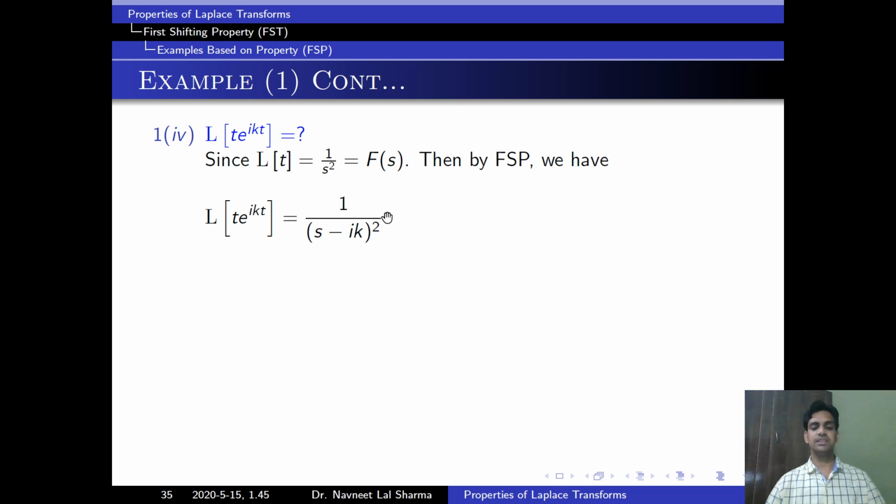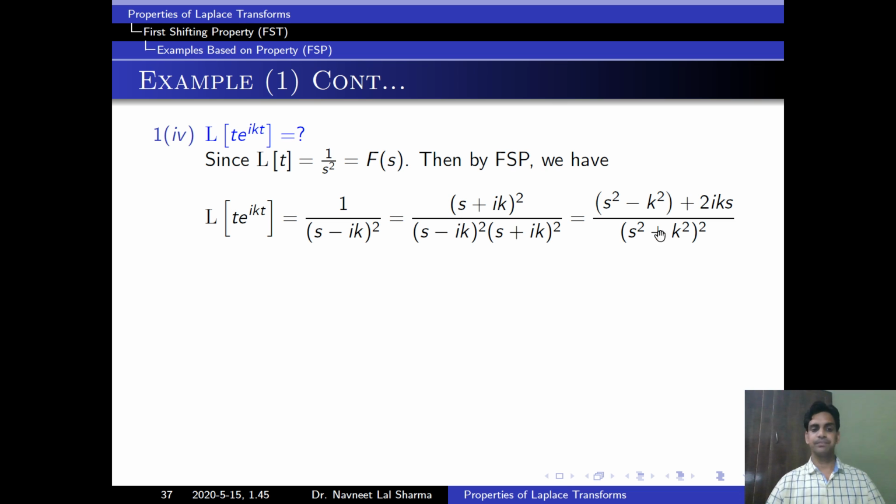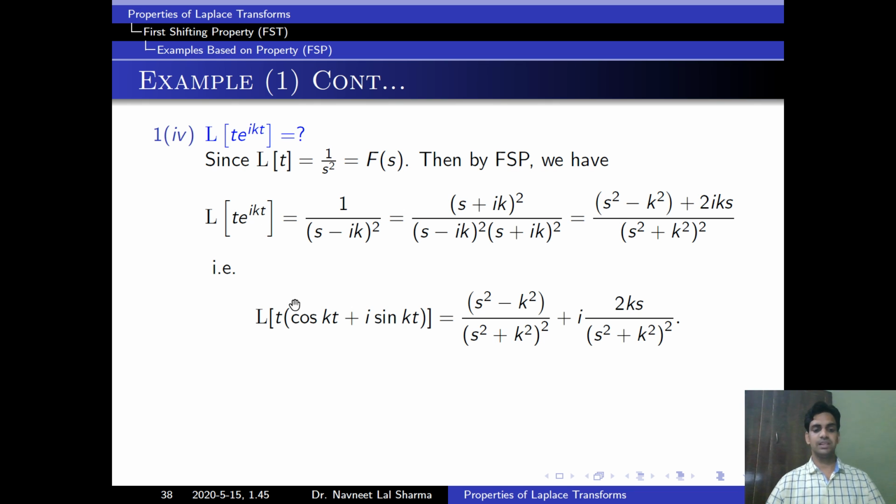Now we will simplify this. How? We will multiply by conjugate on both sides, s plus ik whole square, s plus ik whole square. Now we can simplify this. After simplification we get this. We know e to the power i theta is equal to cos theta plus i sin theta. We will put here. Then we get this. Now we can write this function this way. We are writing real part and imaginary part separately. Now we will compare real and imaginary part separately.